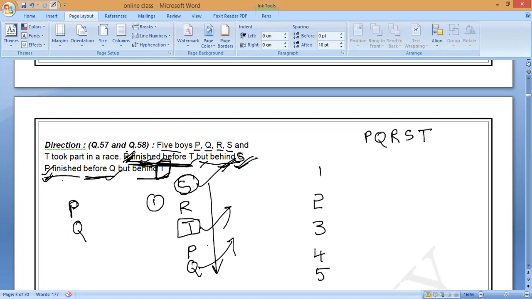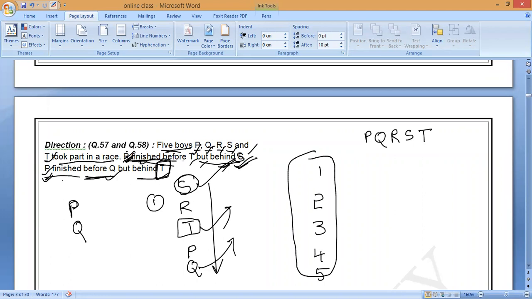Now how madam has started. Once again, madam will teach the arrangement. Observe all of you again. Now read the first statement. What they are saying? 5 boys P, Q, R, S, T took part in a race. So we have 5 persons.